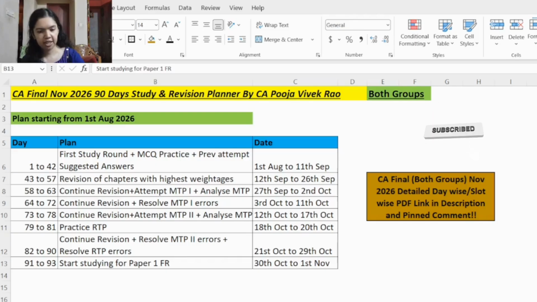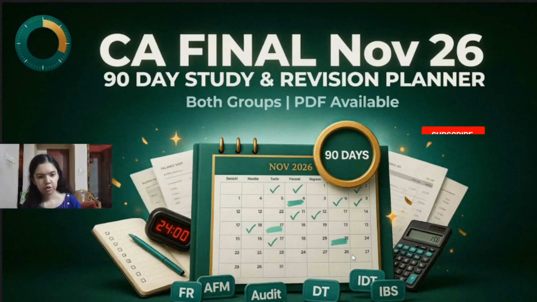So follow this study planner consistently and you can yourself see an increase in your marks and confidence. Remember, CA is not about just studying 12 to 15 hours randomly. It's about consistent planned study every single day. So what will this planner help you achieve? It will help you to achieve complete syllabus coverage in 90 days, daily subject-wise revision structure, smart rotation between all the 6 subjects, dedicated practice plus MTP analysis slots, balanced theory plus practical preparation, clear daily targets to avoid procrastination, and reduced exam stress with systematic revision.